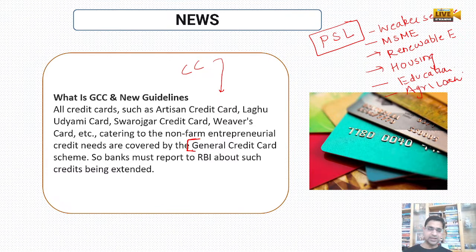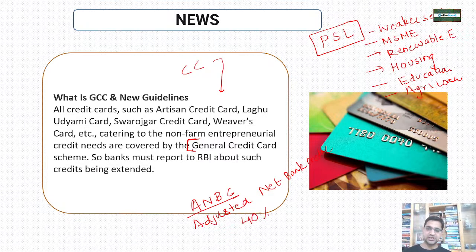So these and some more are also priority sectors, under which the RBI said that 40% of the adjusted net bank credit you have to give to priority sector lendings.